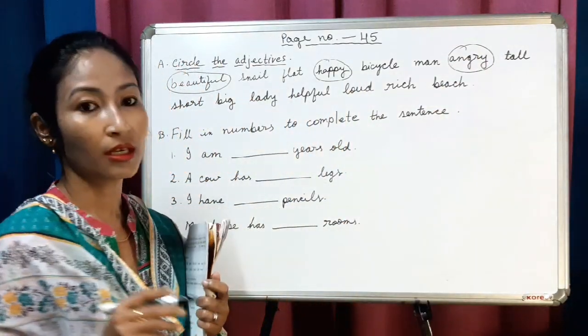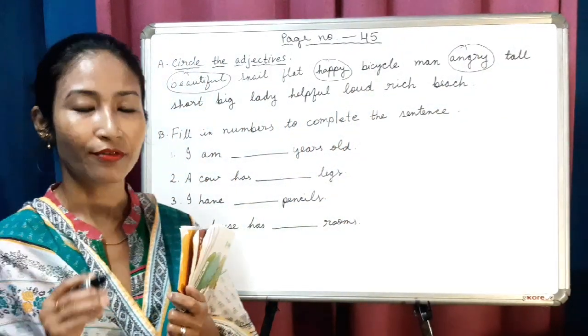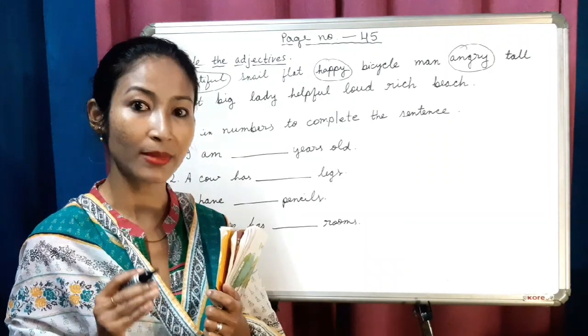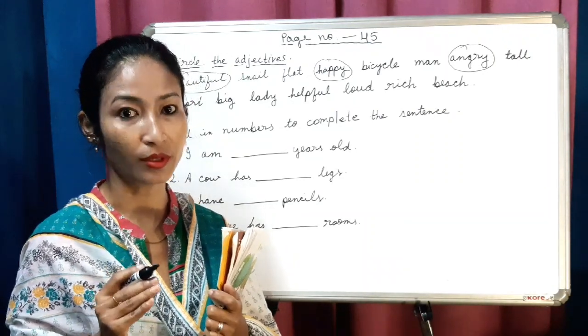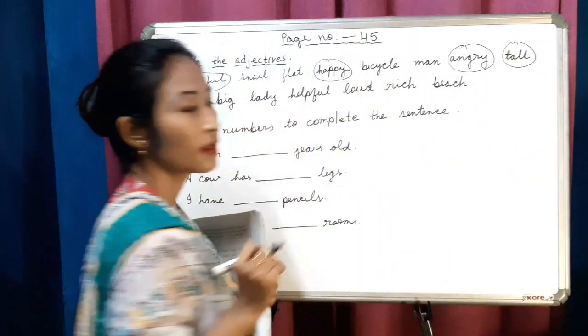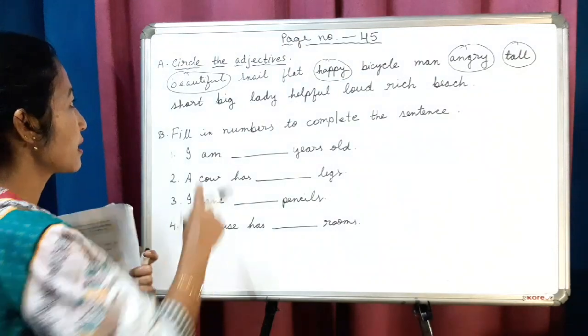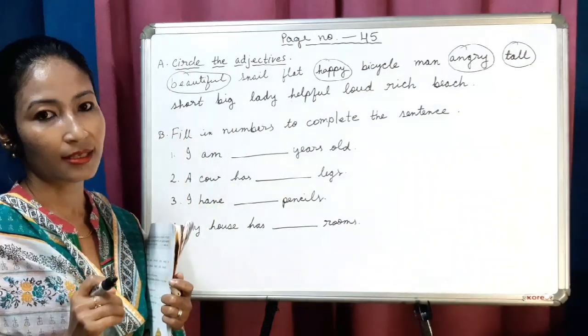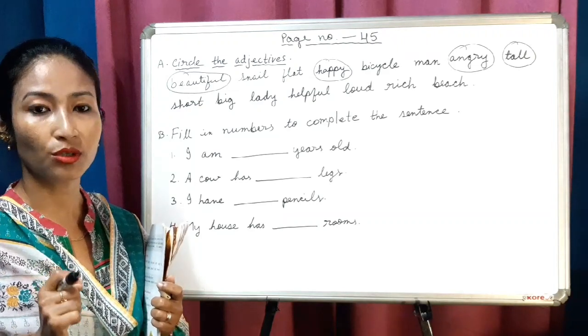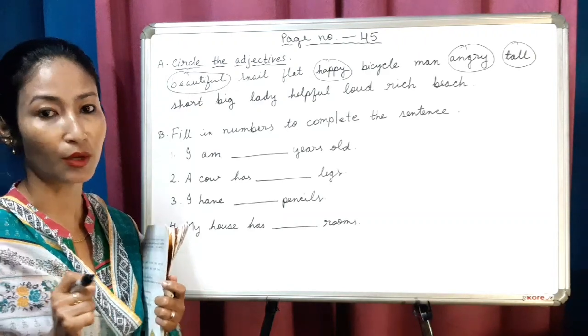Now next word, tall. Yes, very good. Tall is also an adjective because it describes the size of a noun. Very good. Now next, short. Yes, very good. Short is also an adjective because it also describes the size of a noun.